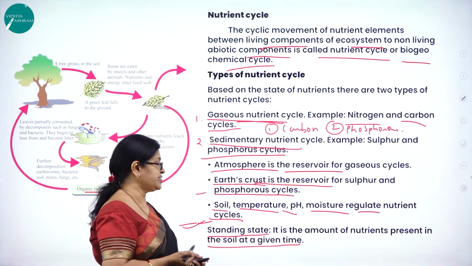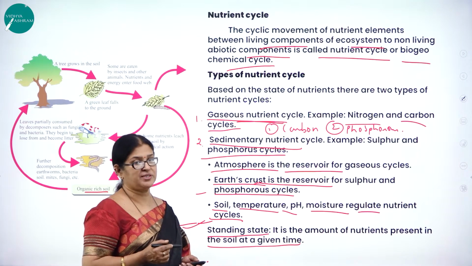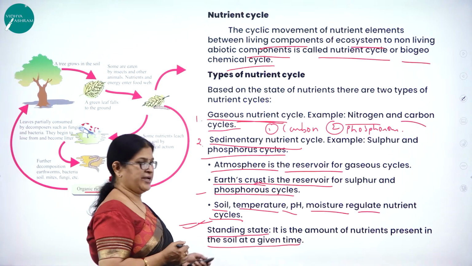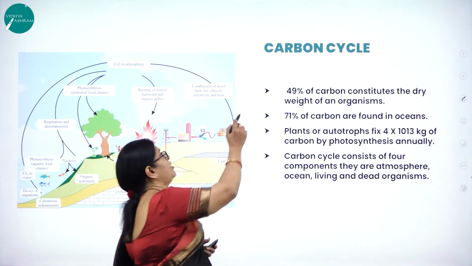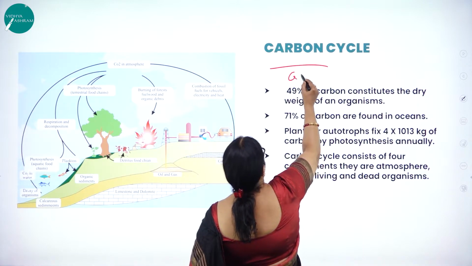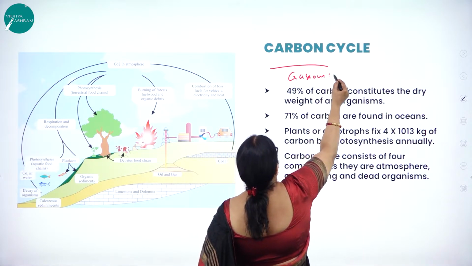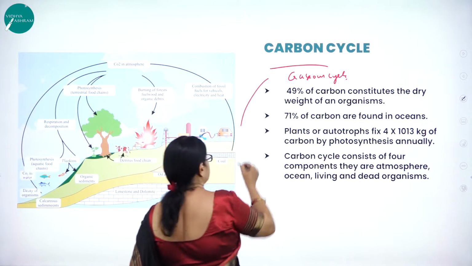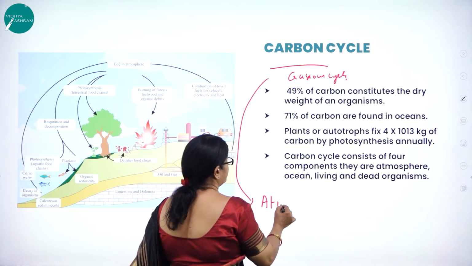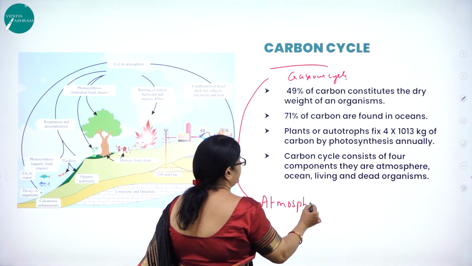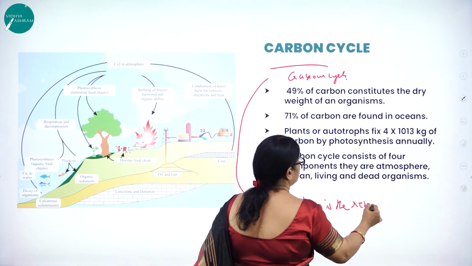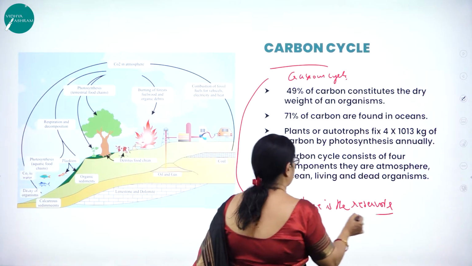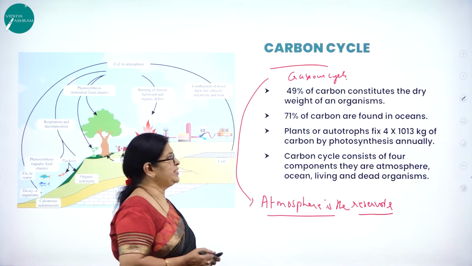So what is standing state? It is the amount of nutrients present in the soil at a given time. Now let us study a very important cycle called the carbon cycle, which is a gaseous cycle. So what is the reservoir? Atmosphere. Atmosphere is the reservoir for the carbon cycle.